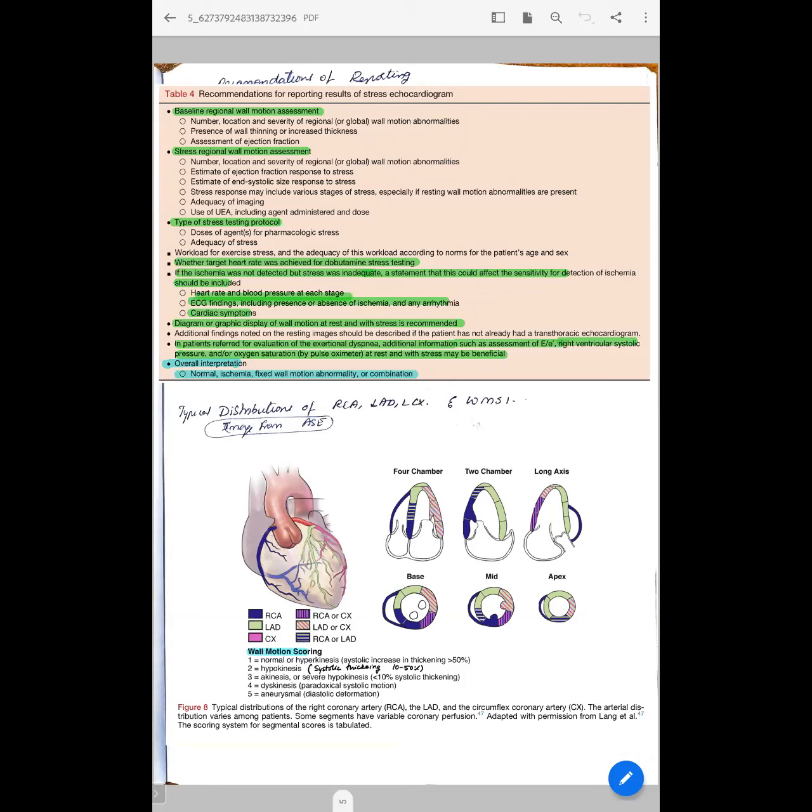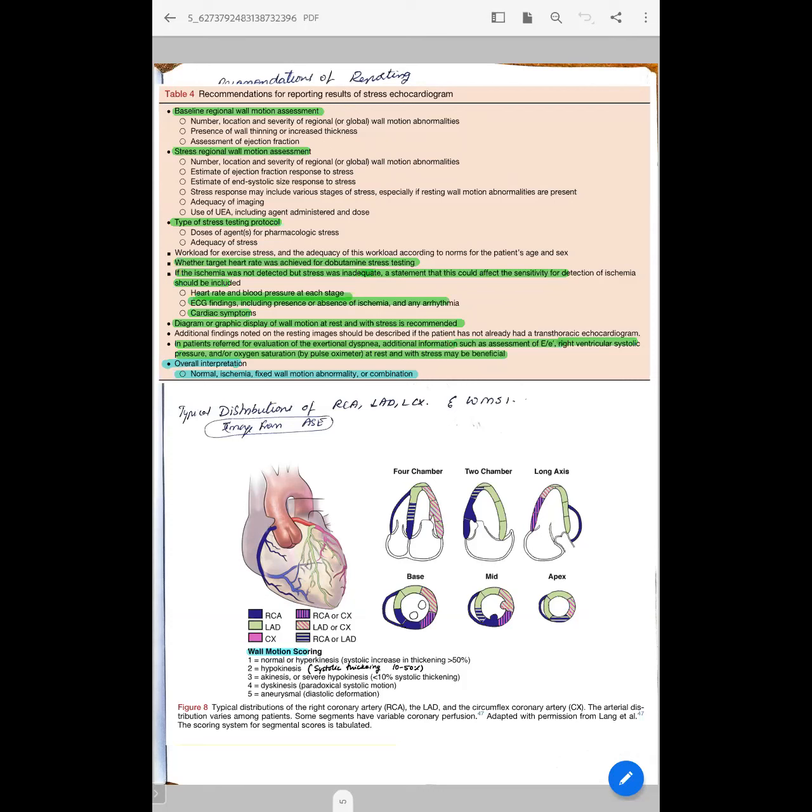And while performing this DSE, you should have continuous ECG monitoring, and you should also do echocardiography continuously. Sometimes in the initial stages of low dose dobutamine, there may be a transient improvement in wall motion, which may then deteriorate. So that transient period should not be missed. That's why you should do echocardiography continuously, and you should also assess the symptoms and BP.